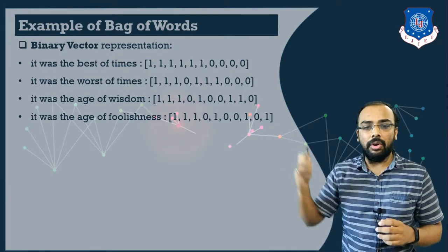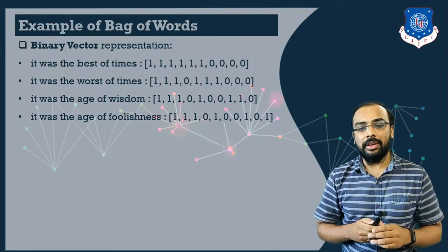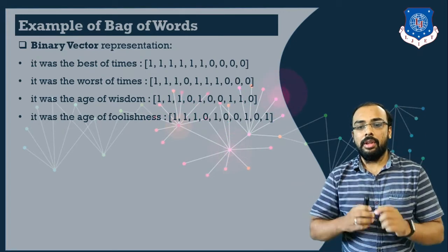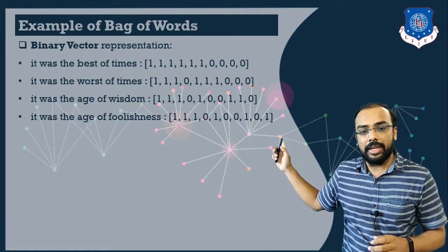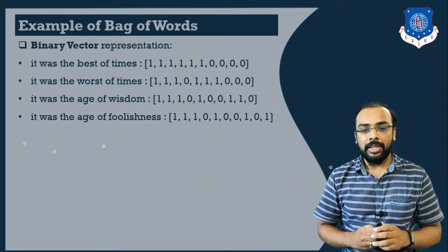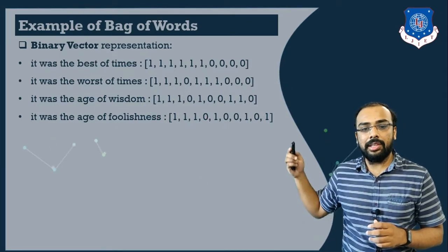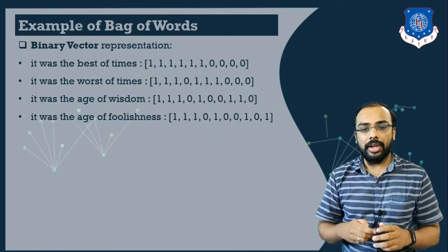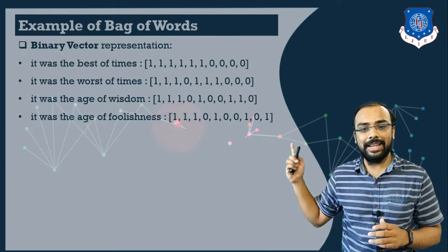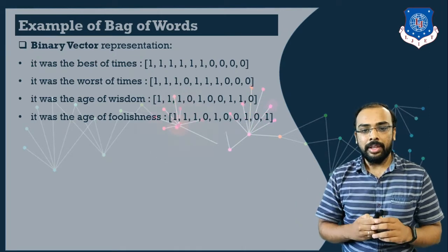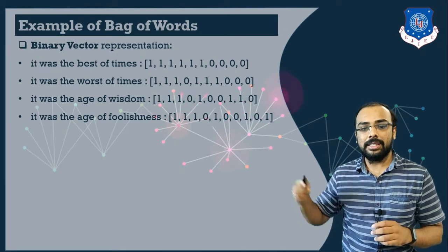If you recall your built vocabulary, that is the dictionary of vocabulary, you can see it was present. So I have assigned it the value 1. The second word you can see in the first line is was. Again was is present in your designed vocabulary. So I have assigned it the value 1. The next word you can see is best.